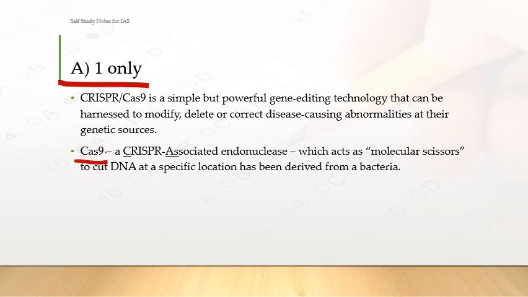Why is the second statement wrong? Because it was mentioned there that this Cas9 is derived from fungi, which is wrong. It is derived from a bacteria. Please remember this, and I am stressing this because this is a very important topic. As a whole, biotechnology is very important. IT and biotechnology are two of the most important topics which you need to cover in science and technology. Statement 1 is right because yes, it is used to modify, delete or correct disease causing abnormalities at their genetic sources. So please be very careful with the biotechnology subject.